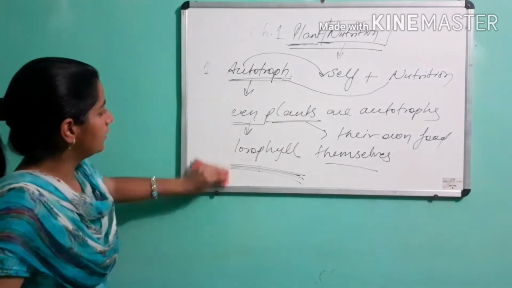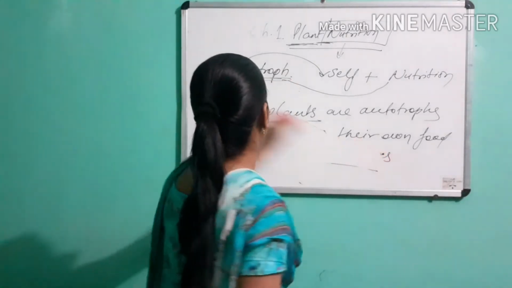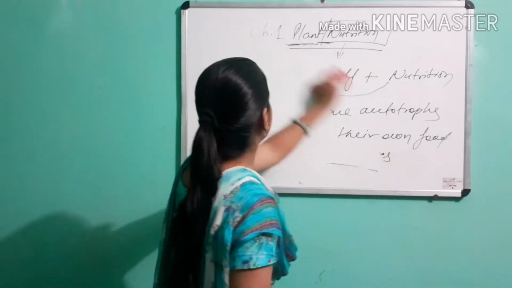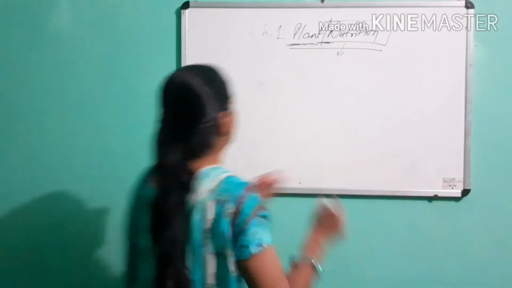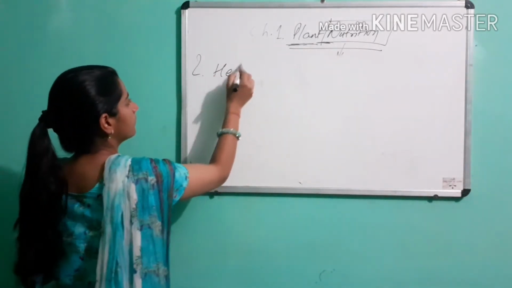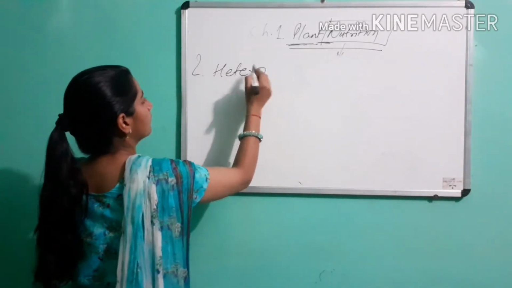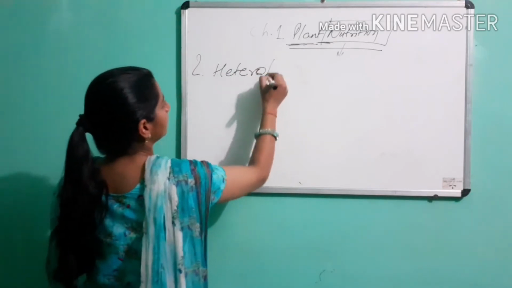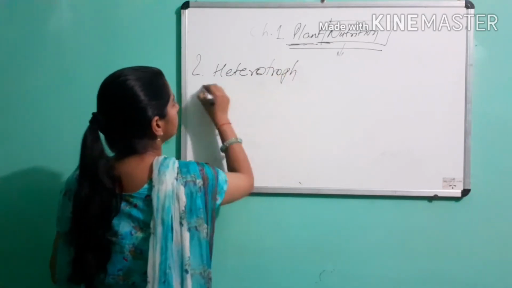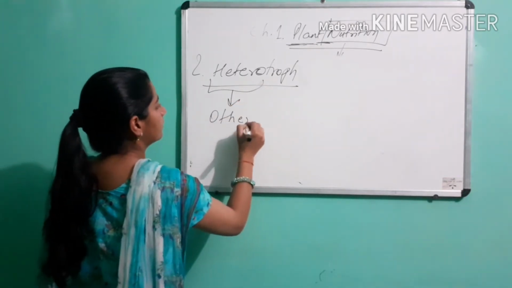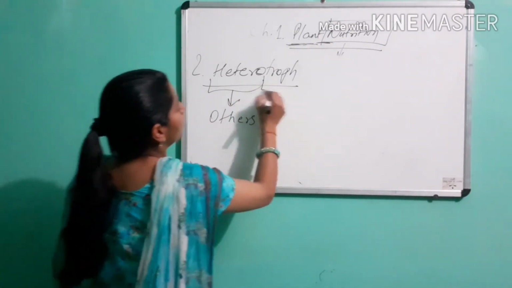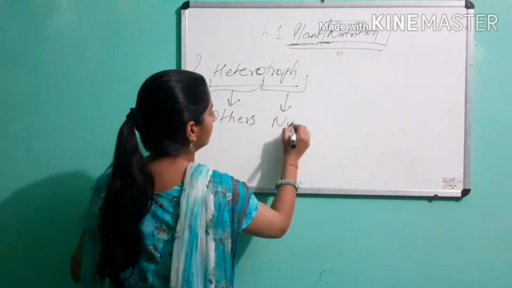Okay, the second type of nutrition is heterotroph. Hetero means others, troph means nutrition.